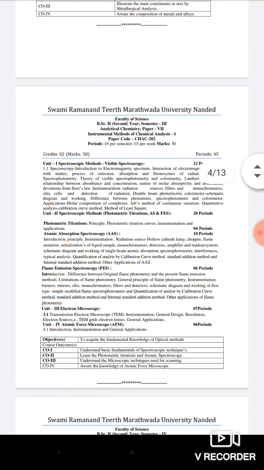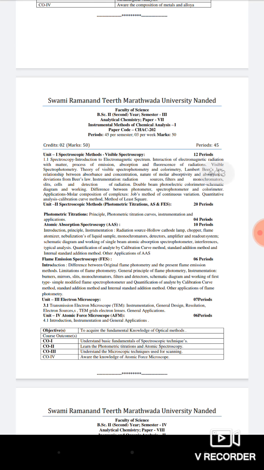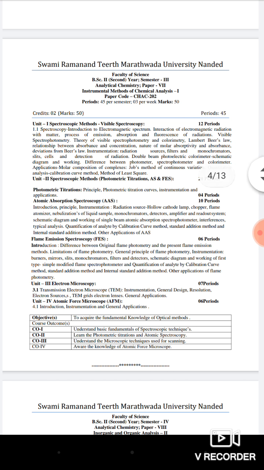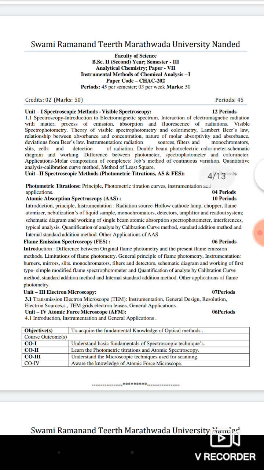Then the second theoretical paper is about the spectroscopic methods. Instrumental methods of chemical analysis is the title of the paper. In this paper we are going to learn about the different spectroscopic phenomena which are related to light. So friends, it also has 45 periods equals 2 credits.